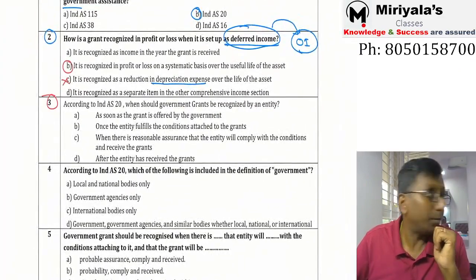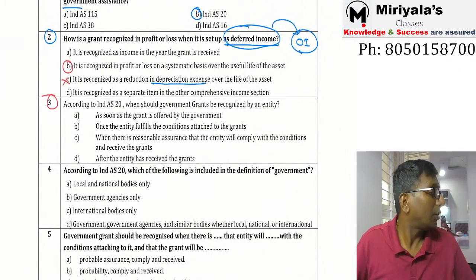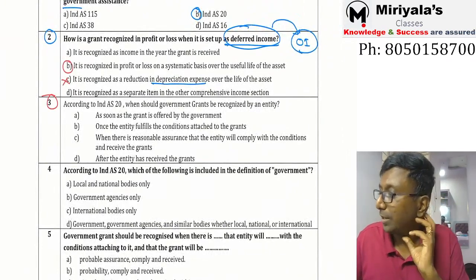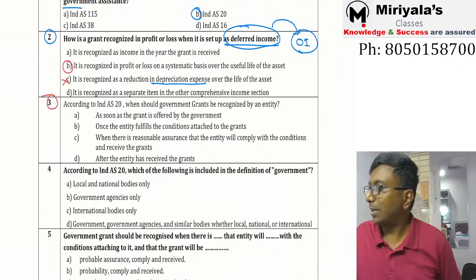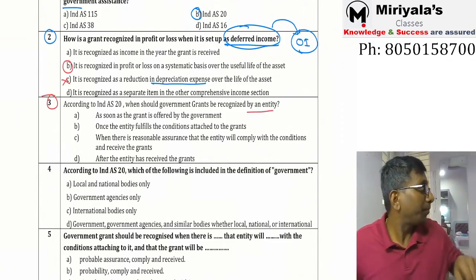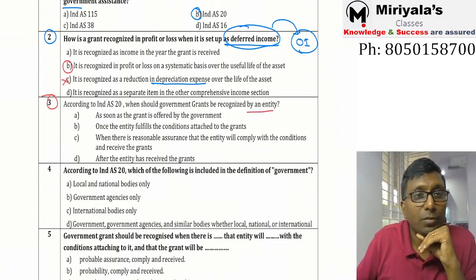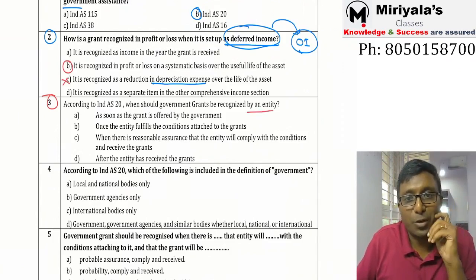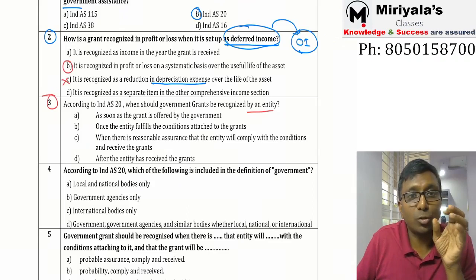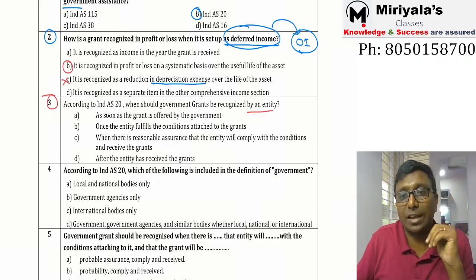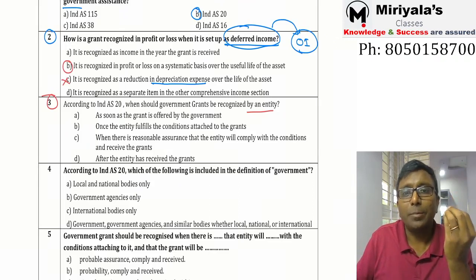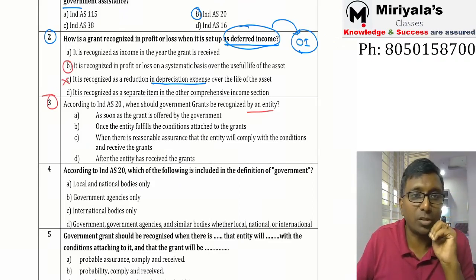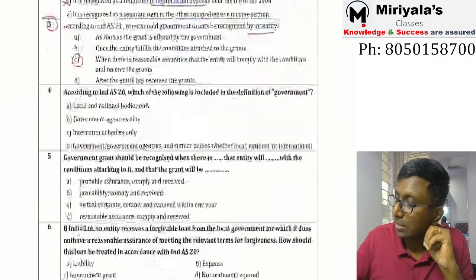Let's go to the third bit. According to Ind AS 20, when should government grant be recognized by an entity? Yes, my dear, please look at this. As soon as government grant is offered by the government, silly answer. Once that entity fulfills the conditions attached to the grant, not necessary. When there is a reasonable assurance, then you can do it. When there is a reasonable assurance that the entity will comply with the conditions and receive the grant. Receives the grant in the sense that there is no uncertainty with respect to receipt. Basically, you are supposed to look at it. Yes, my dear, this is already discussed in the summary.